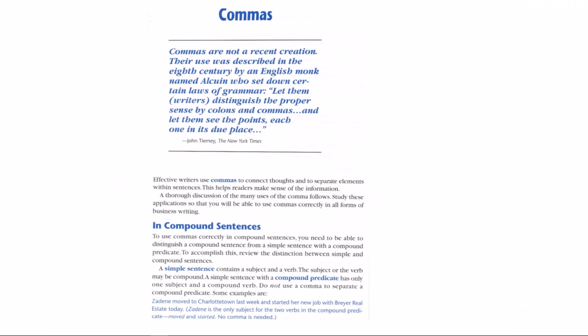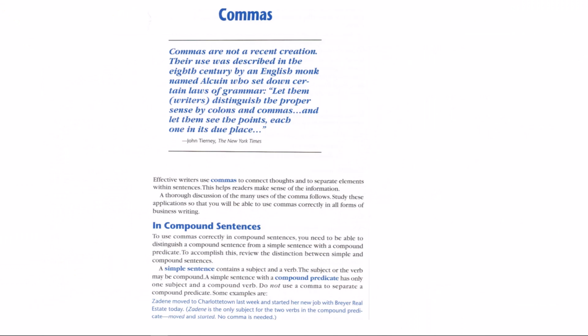Right, next one is commas. Commas are good to connect thoughts and to separate elements within sentences. This helps readers make sense of the information. A thorough discussion of the many uses of the comma will follow. So in compound sentences, to use commas correctly in compound sentences, you need to be able to distinguish a compound sentence from a simple sentence.